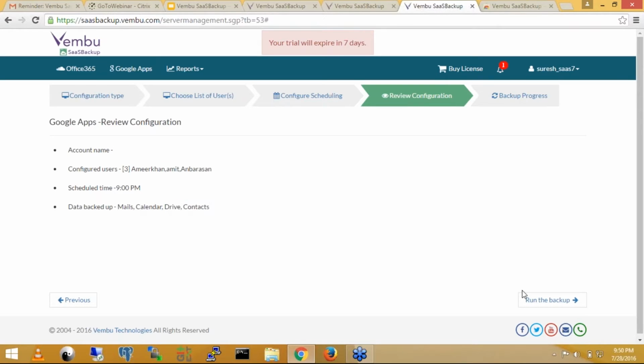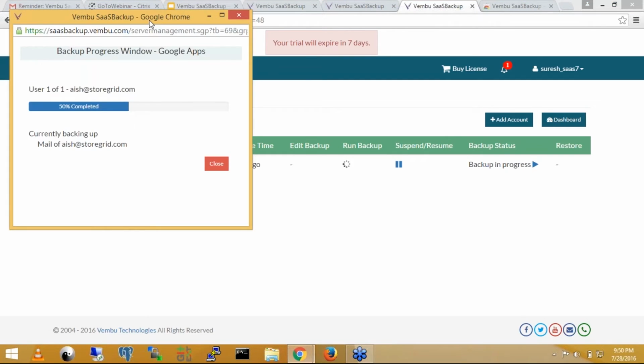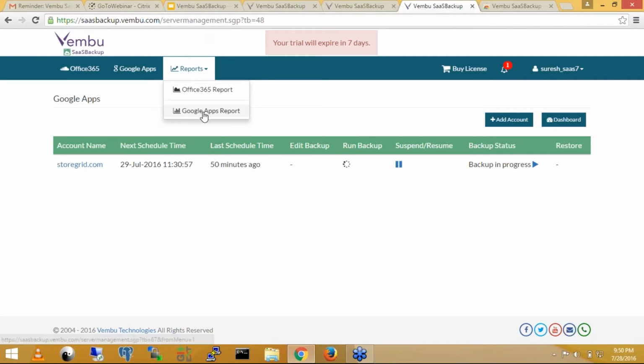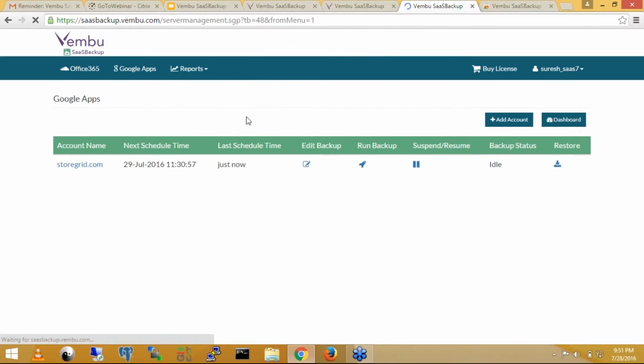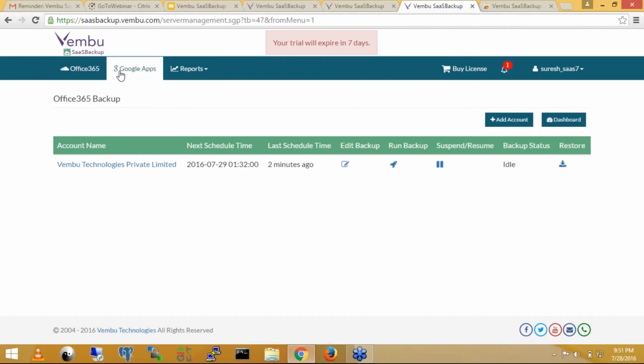If you run the backup, then you can see the progress here. Only one user we have configured for the backup, so one user has automatically been backed up, and you can check the report from here. So this is the method for taking a backup from here for Wembu SaaS Backup. This is the basic thing for configuring, and I'll tell you how to restore from backed up data.